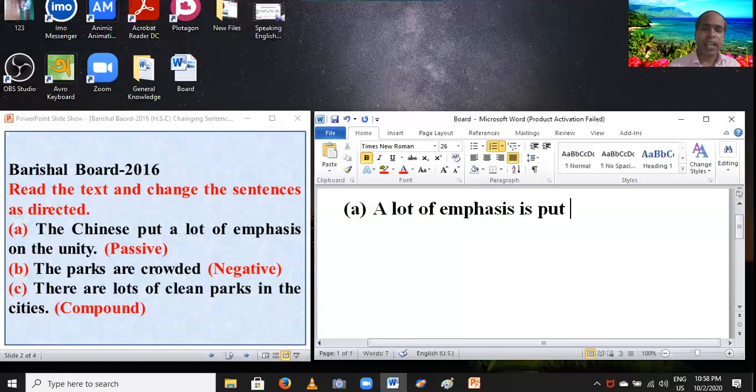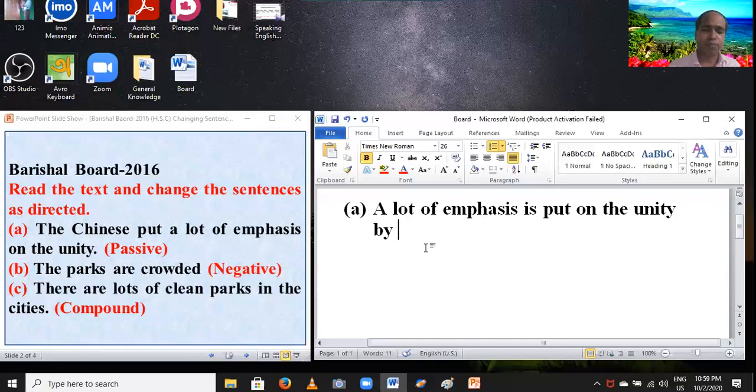And then you have to write the next part of this sentence: on the unity. You can write on the unity, U-N-I-T-Y. And then you have to set the preposition by, because the subject is personal.